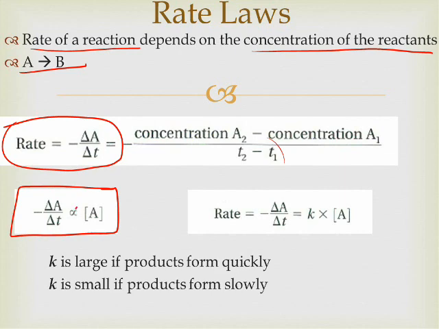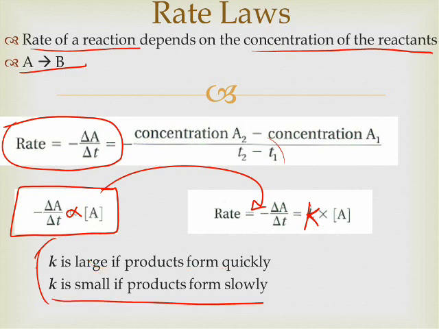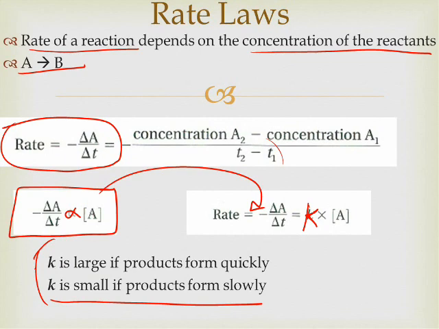And if we have a proportionality and we want to make an equality, we're going to have to put a constant there. So that constant is k. If k is large, the products will be formed lickety-split, very quickly. If it is small, products form slowly. This is a first-order reaction. In a first-order reaction, the reaction rate is directly proportional to the concentration of only one reactant.